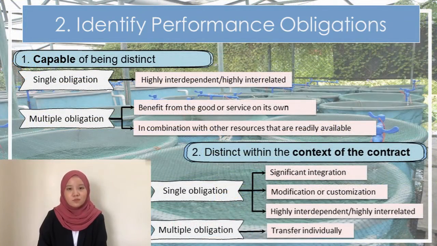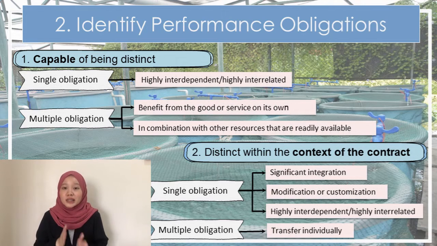First, it must be capable of being distinct. Under a single performance obligation, the goods or service being transferred to the customer is highly interdependent upon another goods or service in a contract. Meanwhile, under multiple performance obligations, the customer must be able to benefit from the goods or service on its own or in combination with other resources that are readily available.